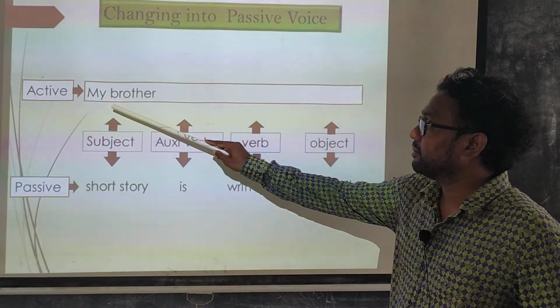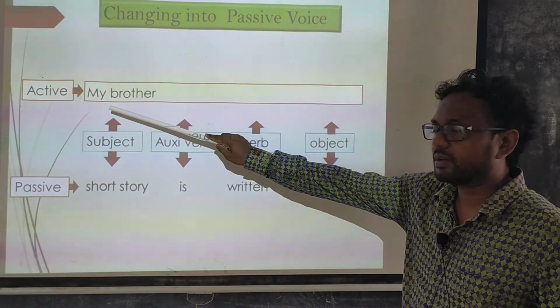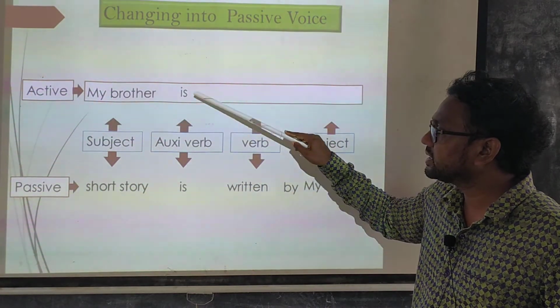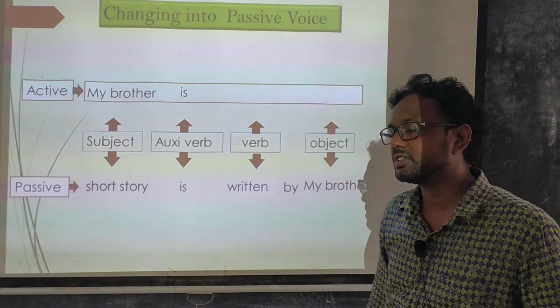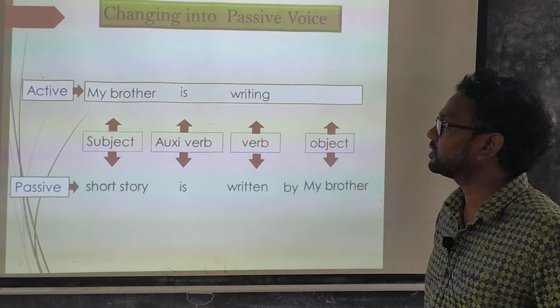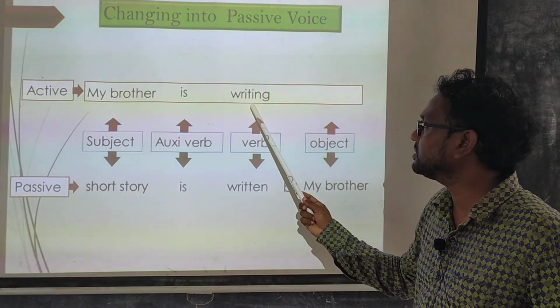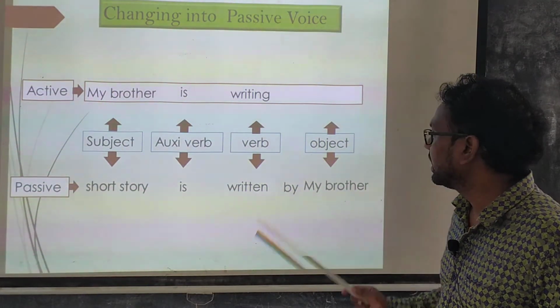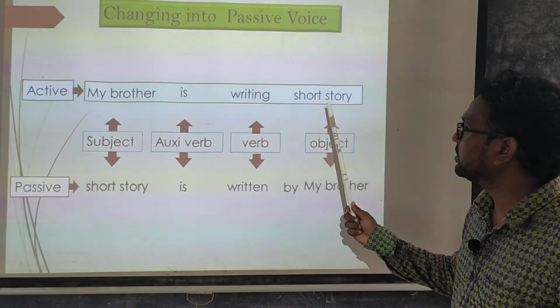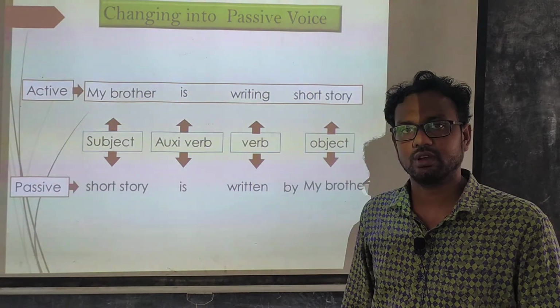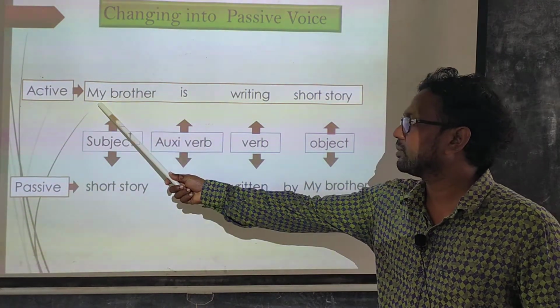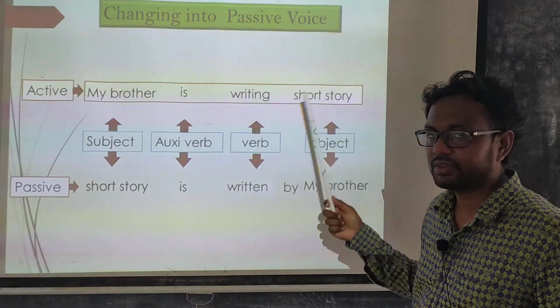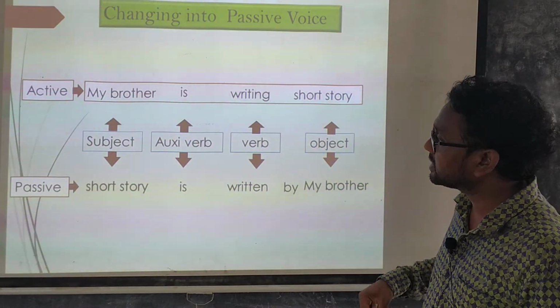Here my brother is the previous subject, and is is the auxiliary verb of present continuous tense, and for the verb, because of being continuous, I will use write with ing, writing, and for the object we use the previous object here.